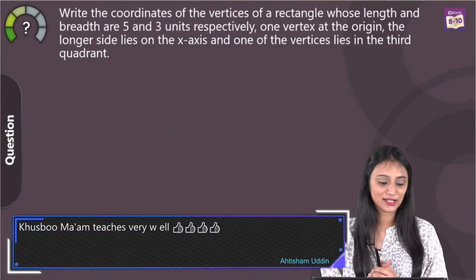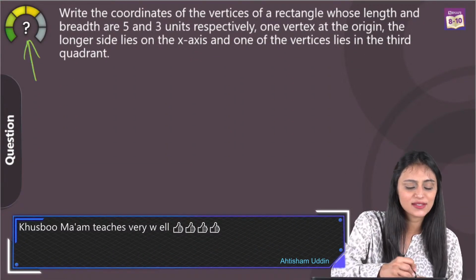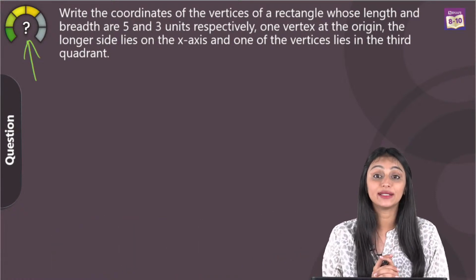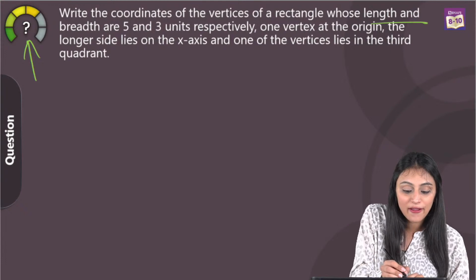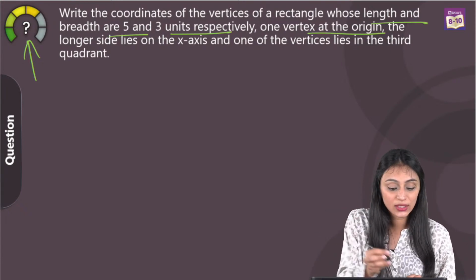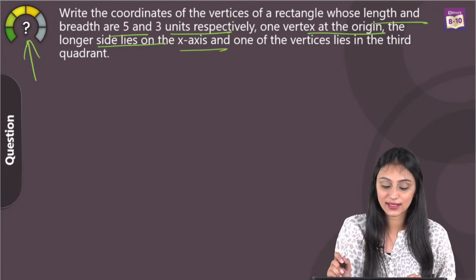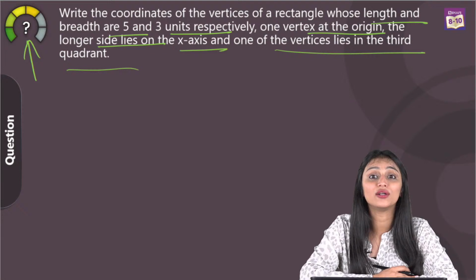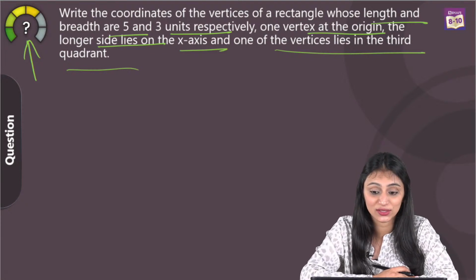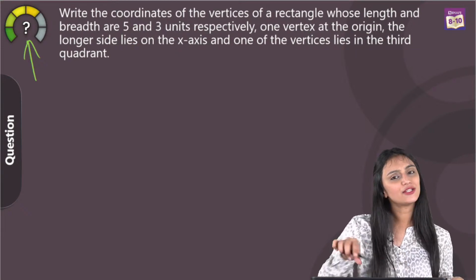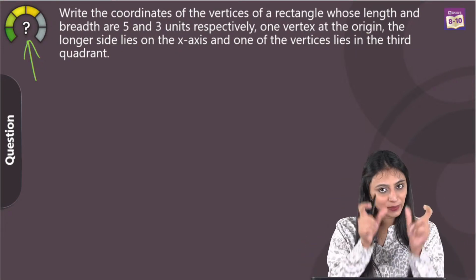Let's take a look at the next question. This is a moderate one, you can see. Write the coordinates of the vertices of a rectangle whose length and breadth are 5 and 3 units respectively. One vertex is at the origin and the longer side lies on the x-axis. One of the vertices lies in the third quadrant. Oh my God, so much information is there in this question. So what do we do? Let's plot them on a graph. Let's break them one by one.